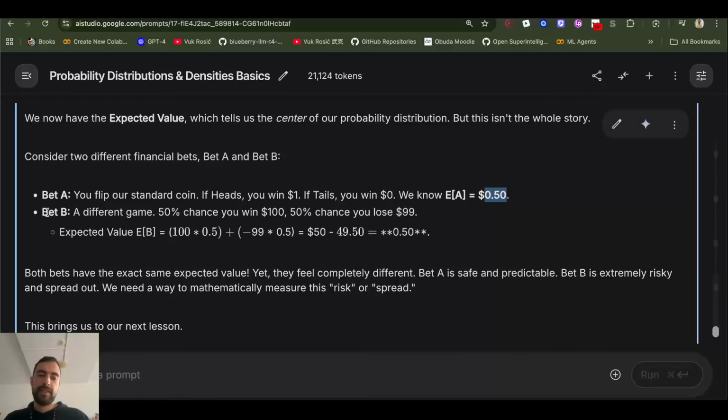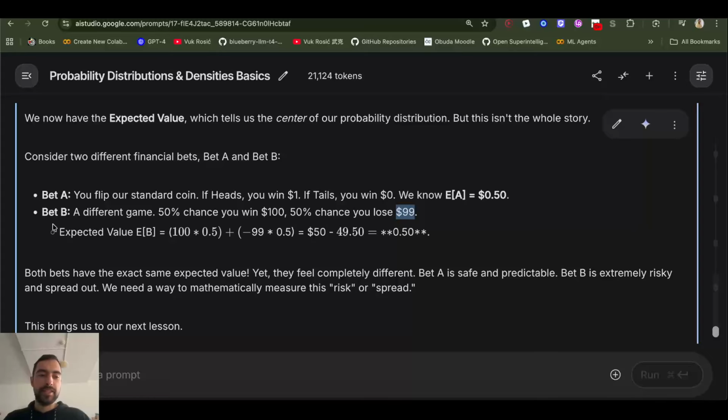Now let's look at a similar bet, where if you win a coin flip, you get $100. If you lose the coin flip, you lose $99. So if you calculate here, the expected value will actually be the same. On average, you will win $0.50 every round.